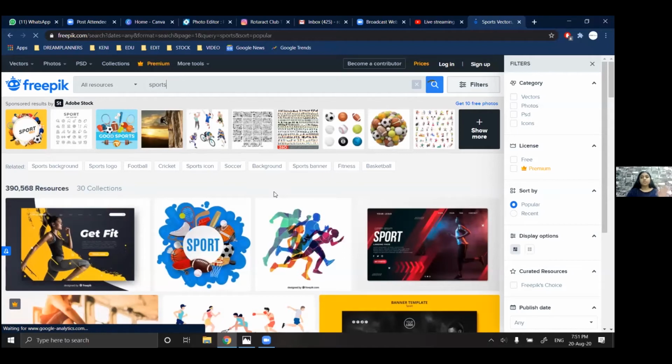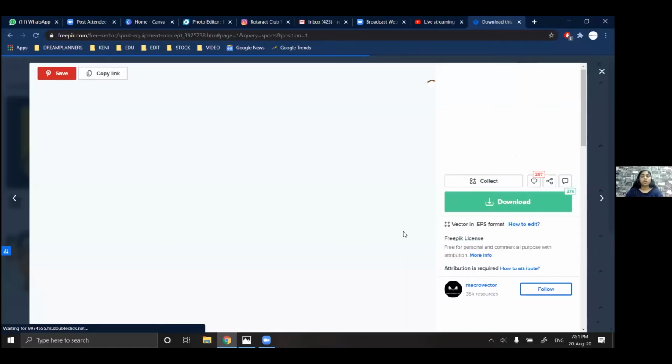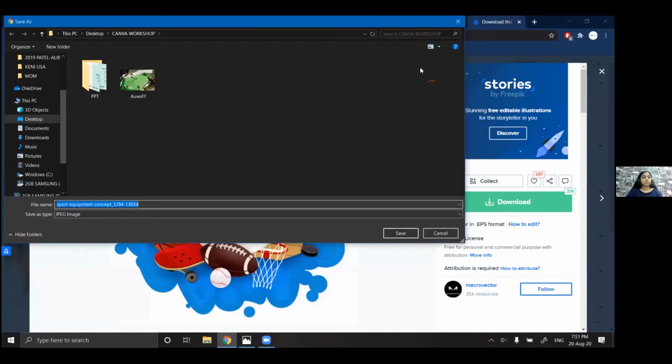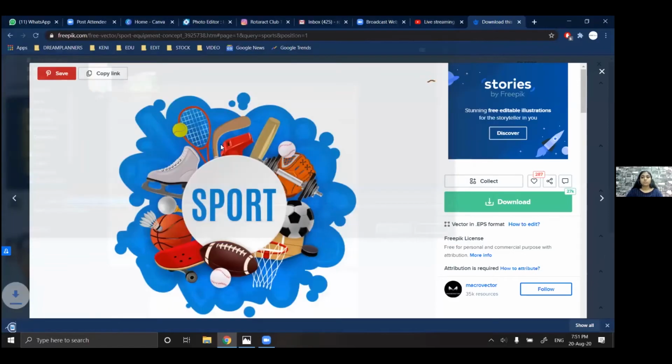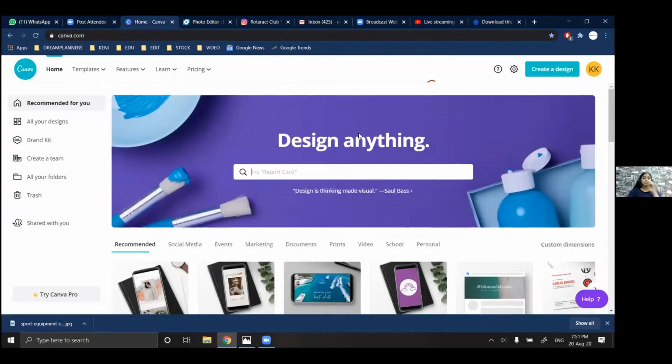So I'll just download one for you. Save image as, and I'll just download it here. Okay, so this is Pixlr X.